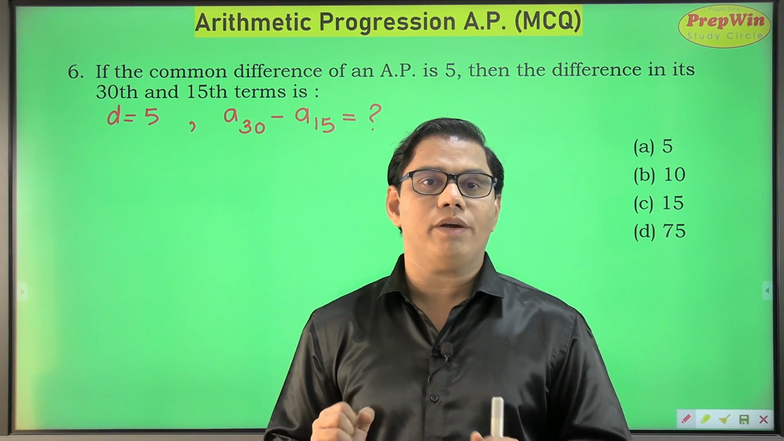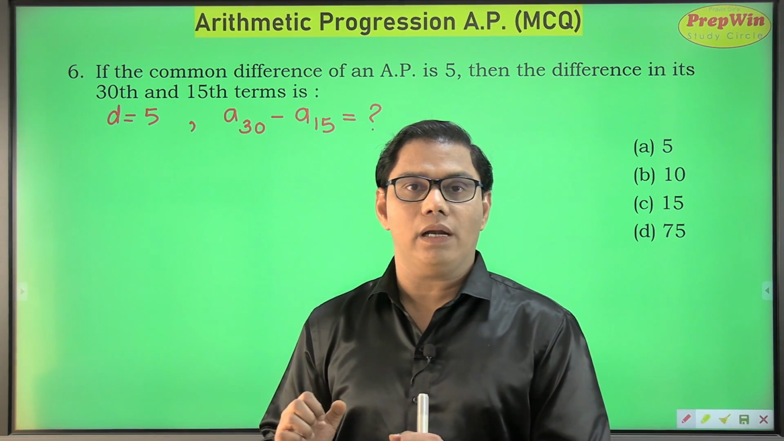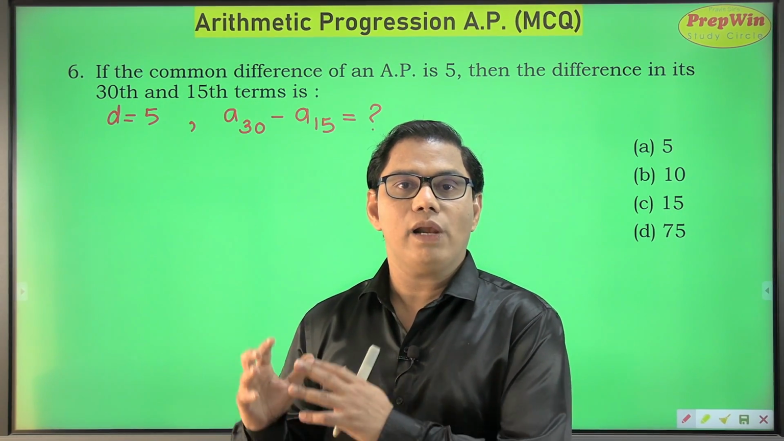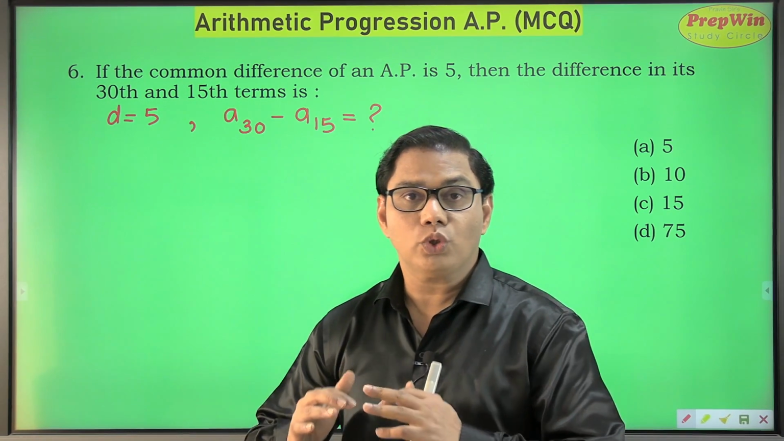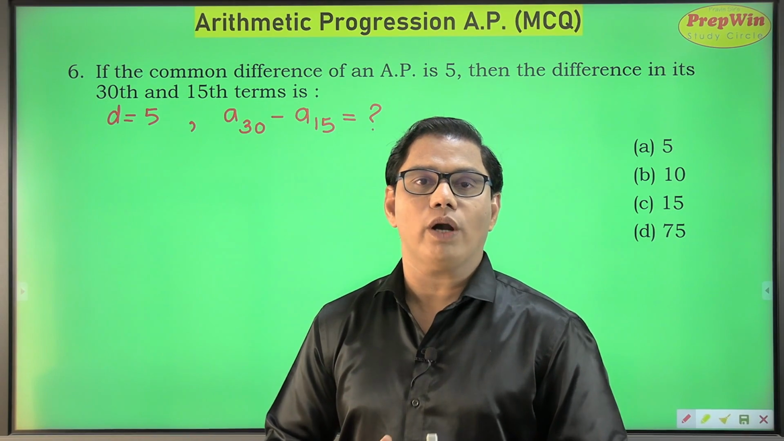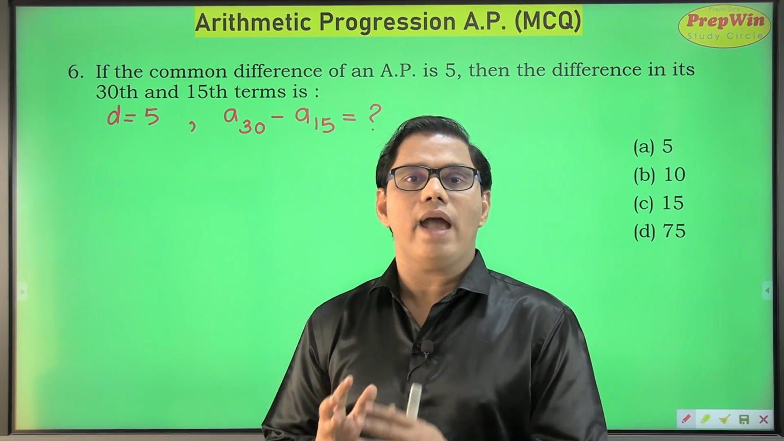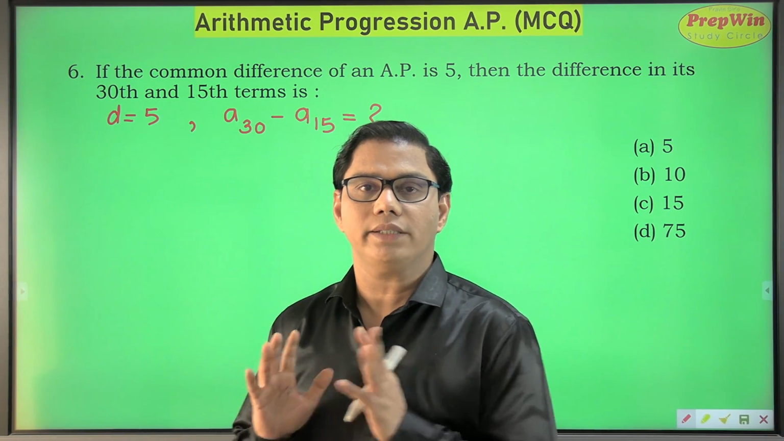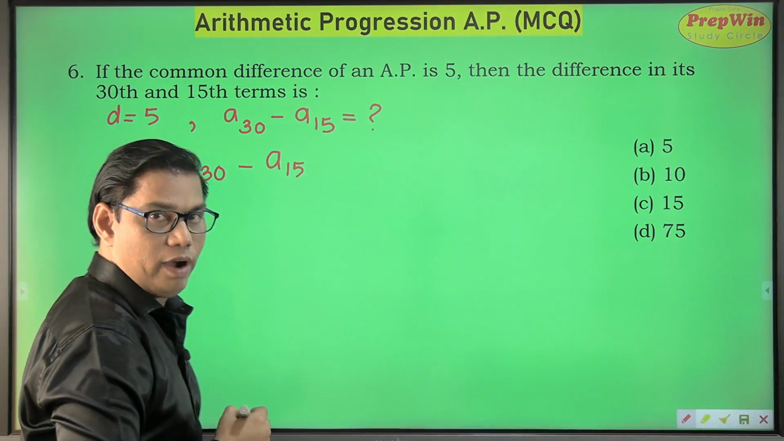Don't waste your time in finding out the 30th term separately and the 15th term separately. That's what I'm saying. We will not follow a traditional way. We will use our expertise to solve this sum. And in maths, what you require is some expertise. And this question is there because there are some shortcuts to solve this sum. A30 minus A15 is what I have to find out.